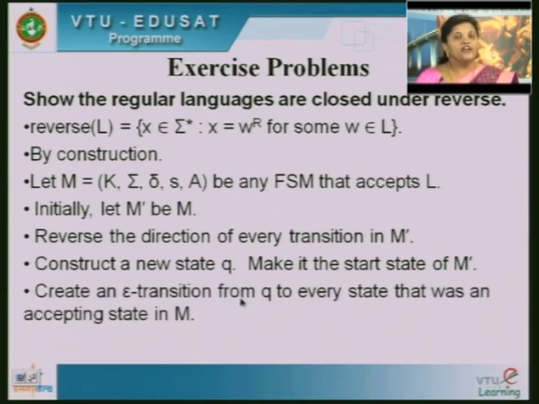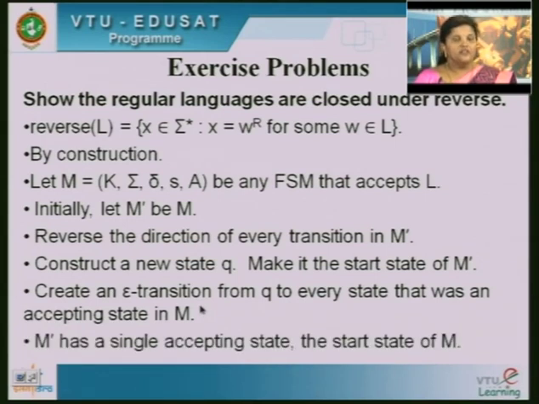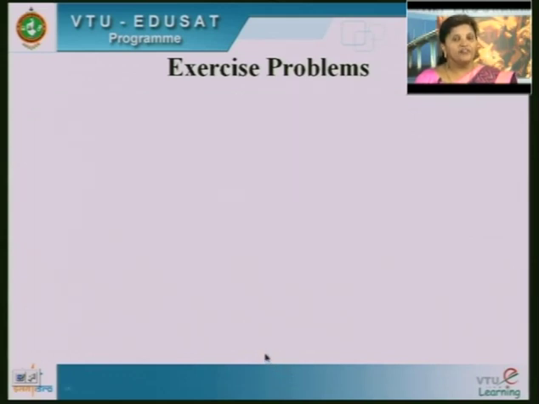Next, you create an epsilon transition from Q to every state that was an accepting state in M. Then whatever FSM you get will be accepting the reversed language. In the last class we have seen that if the string is ABB, then the reversing of it will be BBA. So M dash will have a single accepting state, and the start state of M.